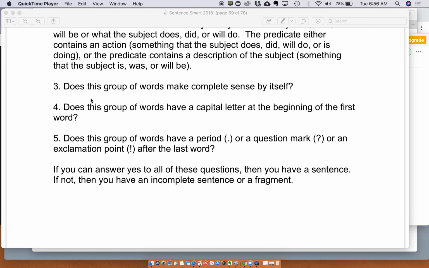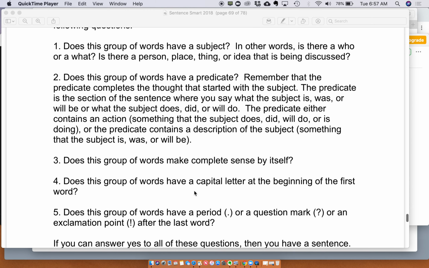The next question you ask is, does this group of words make complete sense by itself? Does this group of words have a capital letter at the beginning of the first word? Is my next question. Question 5. Does this group of words have a period, or a question mark, or an exclamation point after the last word? If you can answer yes to all of these questions, then you have a sentence. If not, then you have an incomplete sentence or a fragment.